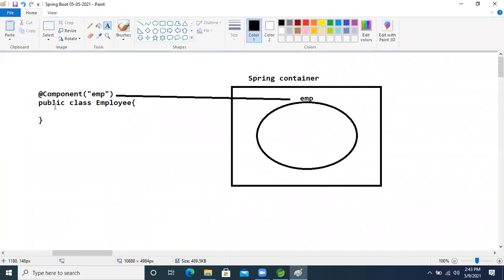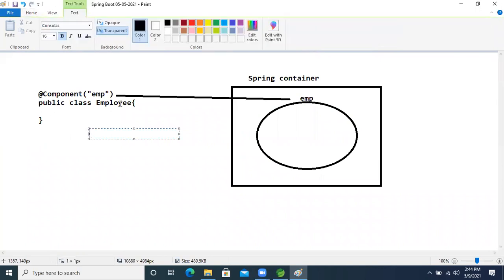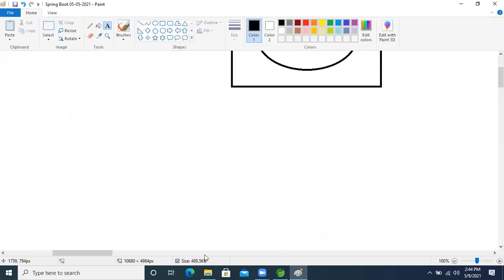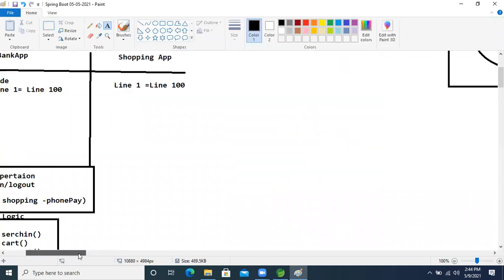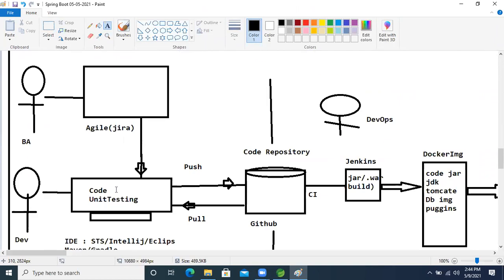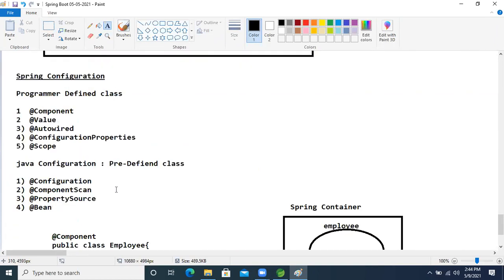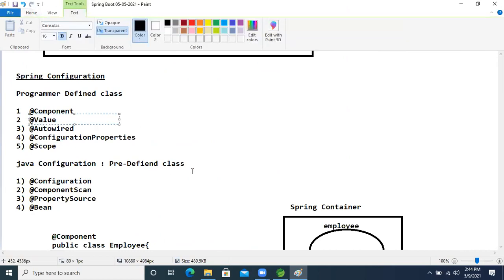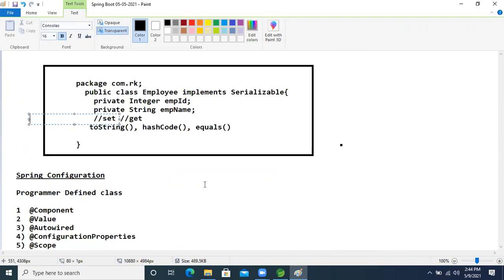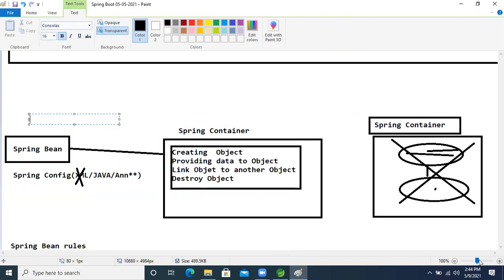So we can use annotations here to inject the data. Which annotation will we apply to inject the data, guys? The @Value annotation. We will use the @Value annotation.